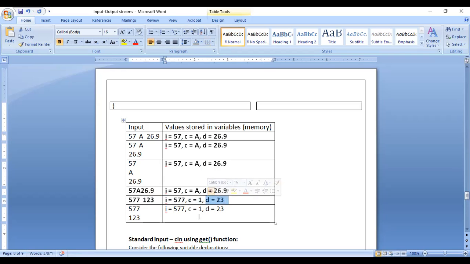So in this way we can enter the value. Same thing if you enter 577, press enter key, and 123. 577 will be stored for the integer value, C contains the value 1, D contains the value 23. So we'll execute and see this one.